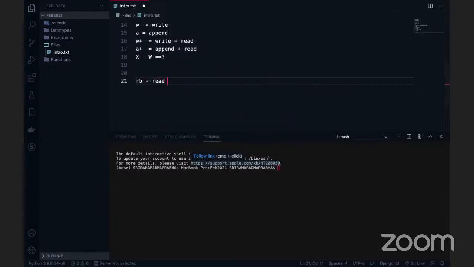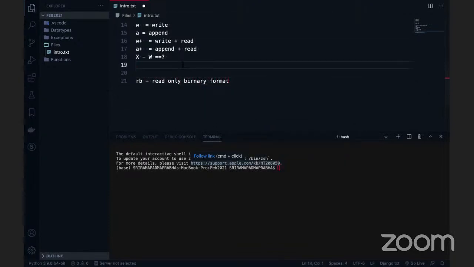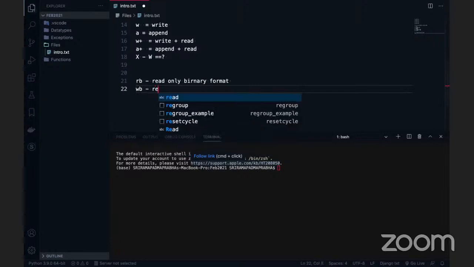If you are going to deal with the write concept, we can use WB. This is write only binary format. So read only binary format, write only binary format, right?